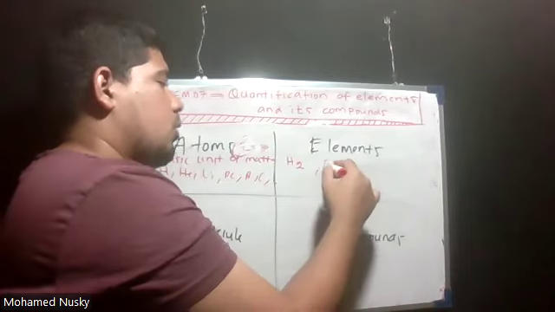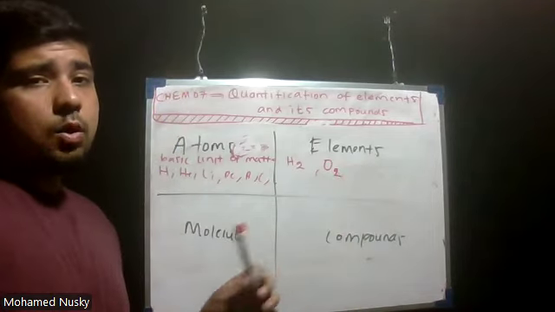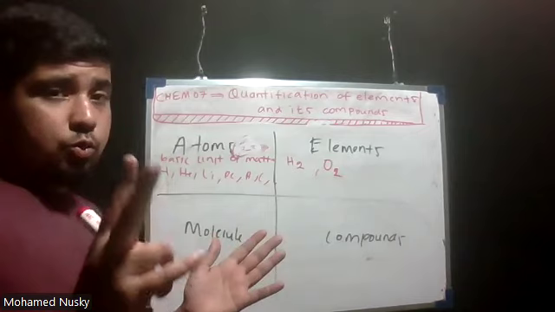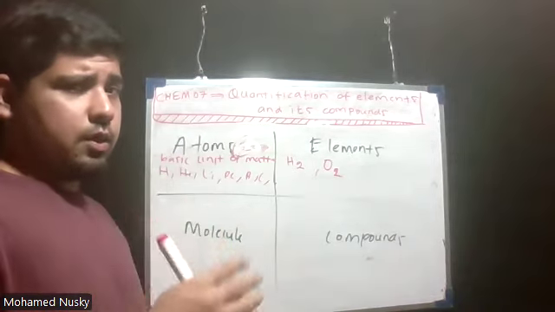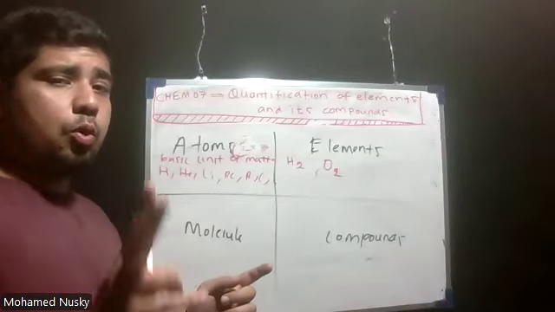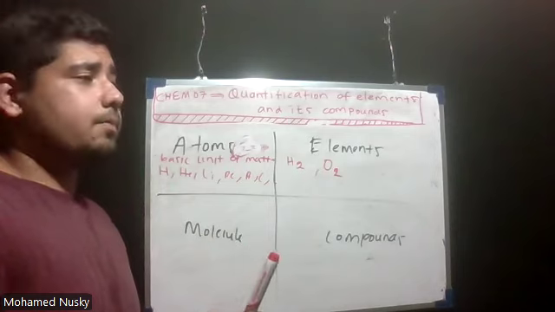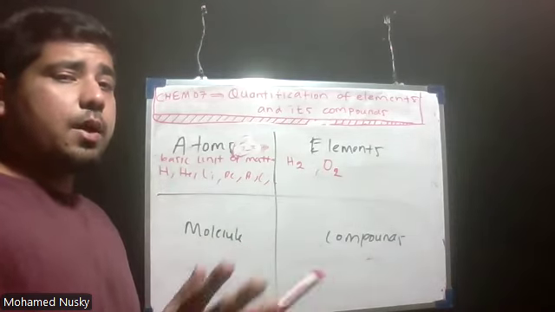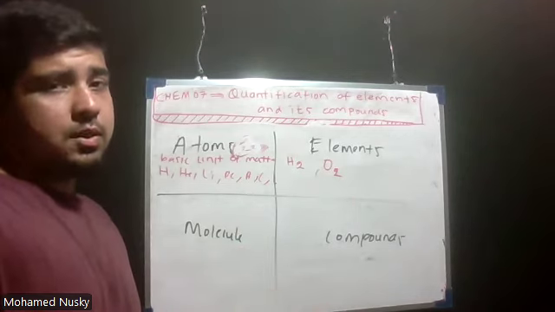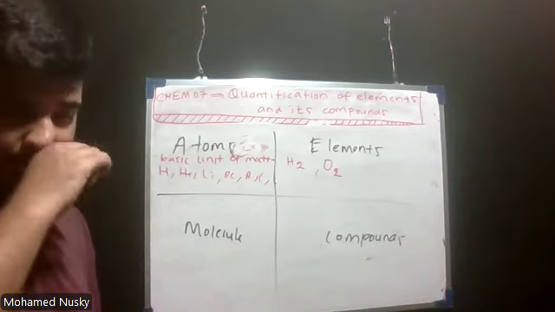Likewise, oxygen element: two oxygen atoms combined together to form this oxygen element. Two same atoms combined together to form a substance, and that substance is an element. Okay.